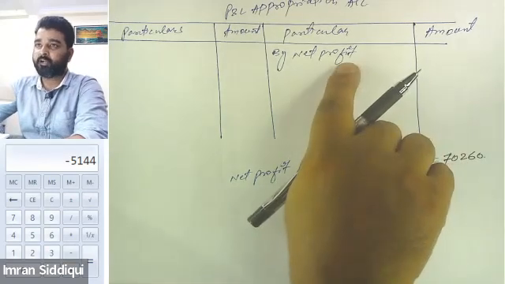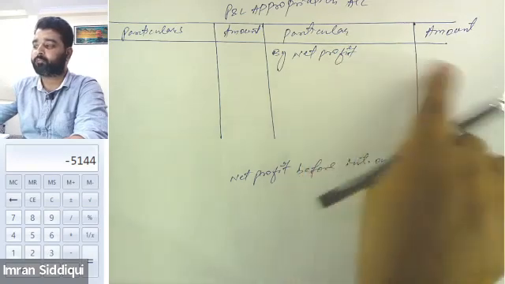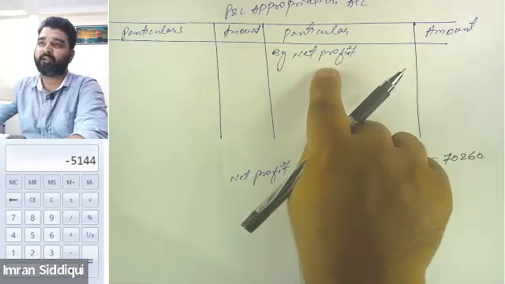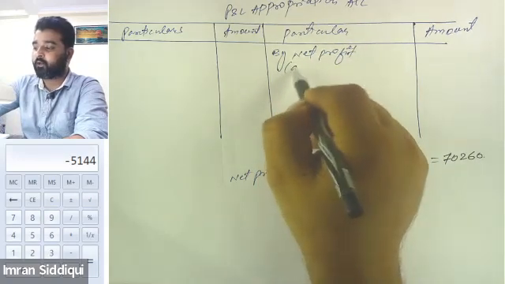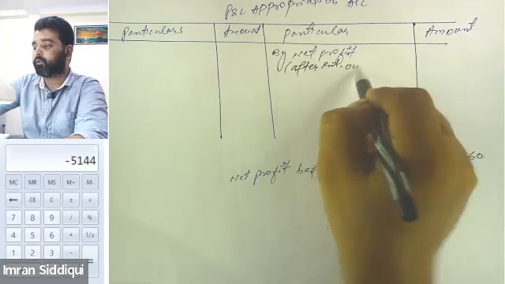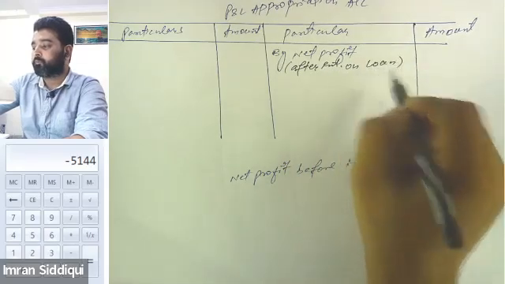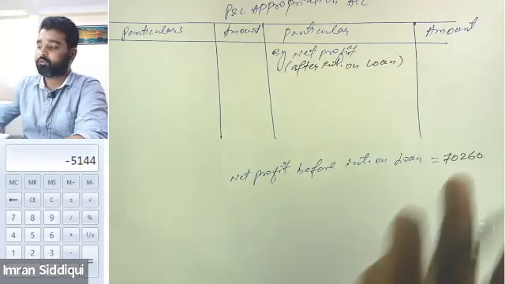Always remember that in case of Pnl appropriation account, you will always write down the value of the net profit after subtracting the interest on loan. But since the question gave you profit before interest on loan, what do we need to do?